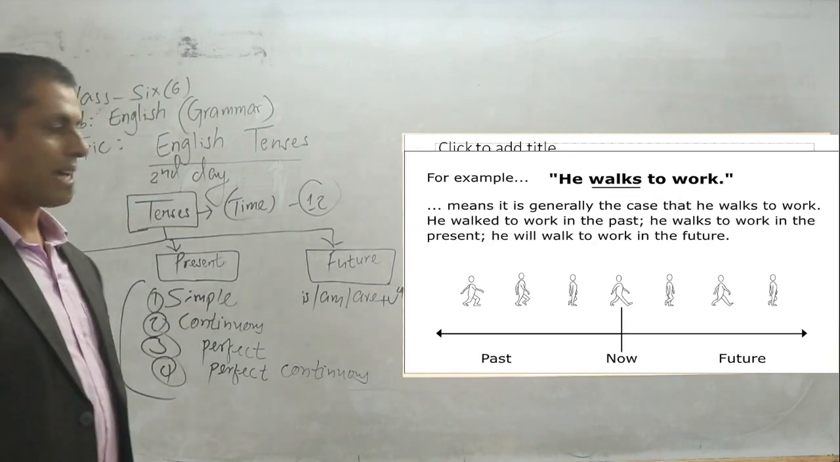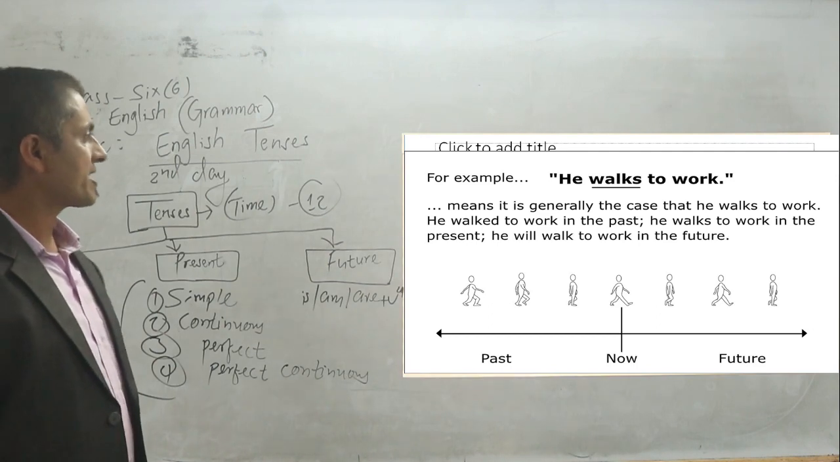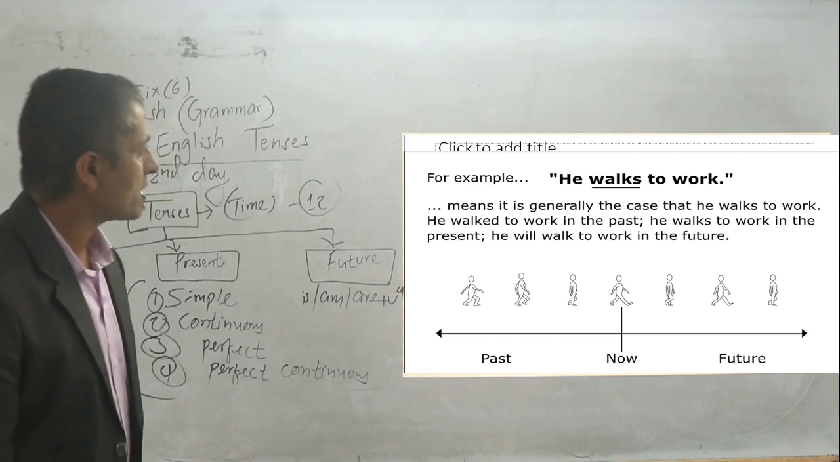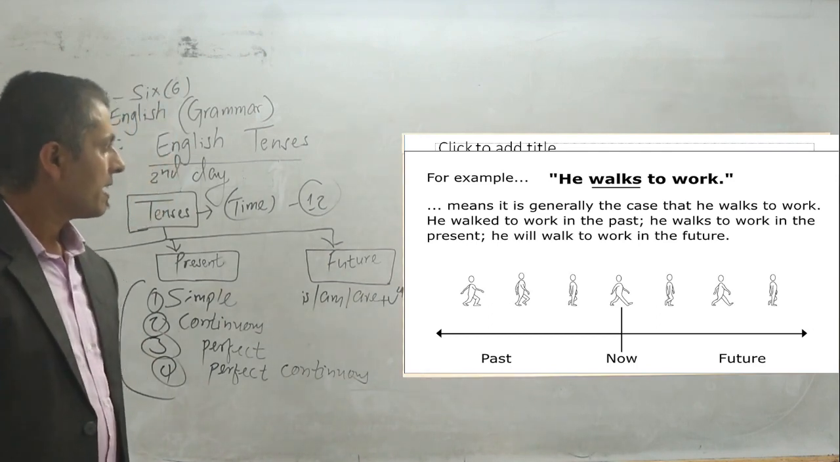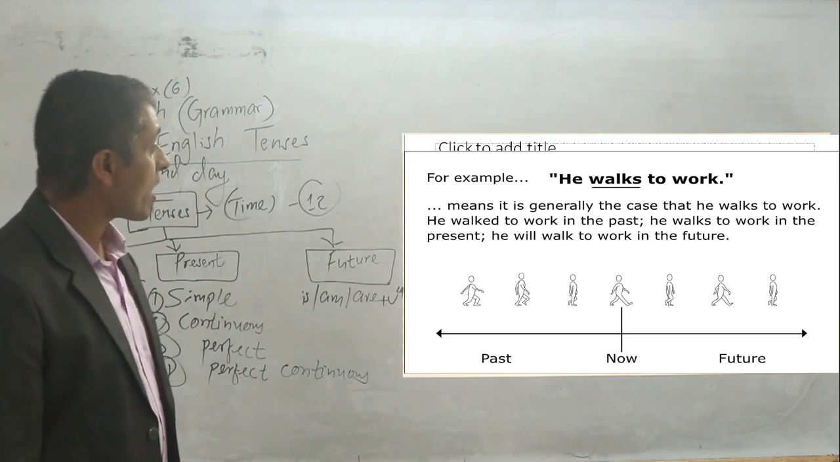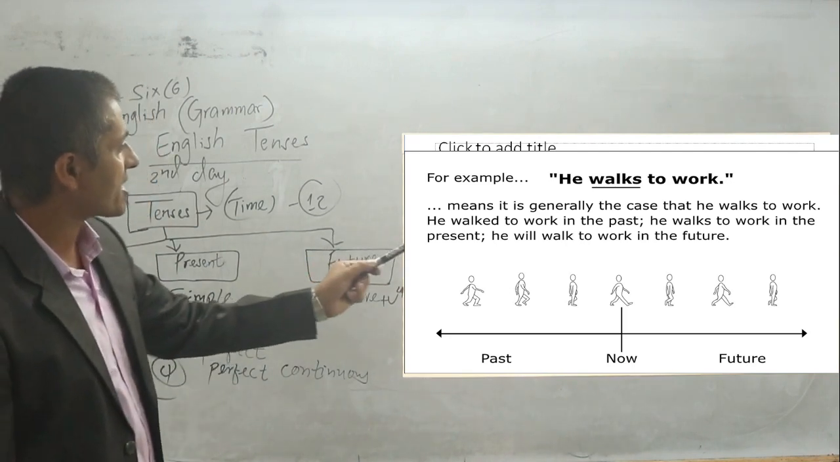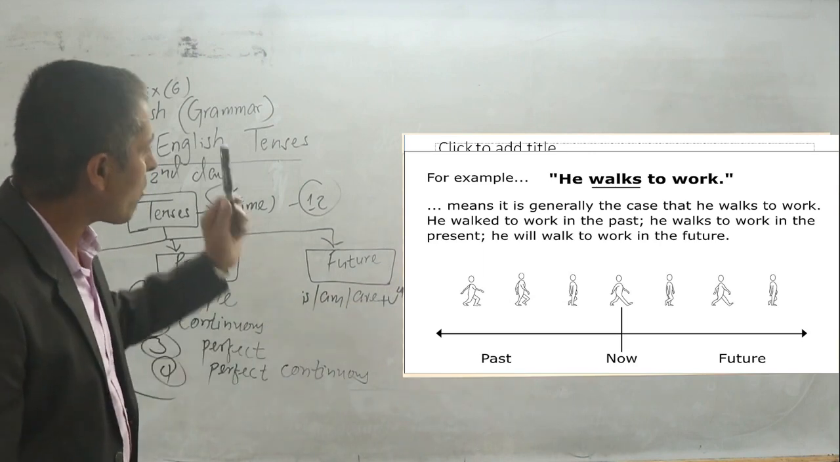Okay, please have a look at some examples. For example, he walked to work. Okay, it means it's generally the case that he walked to work. He walked to work in the past. He walked to work in the present. He will walk to work in the future.